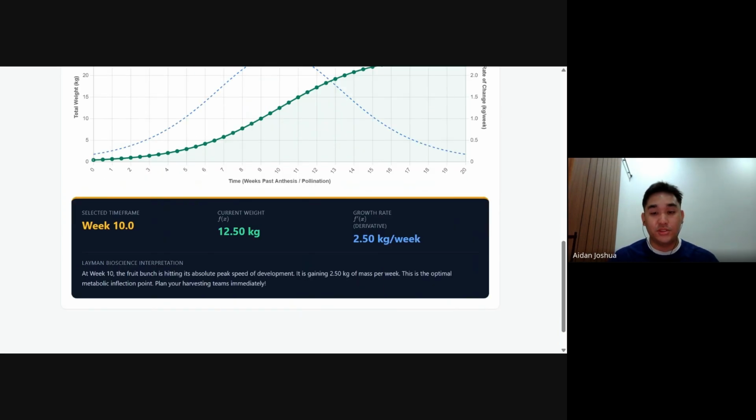For my final point, on how to make this HTML better and improve the user experience, I would recommend adding dynamic input sliders for the model parameters. You might ask why. Right now, the carrying capacity, the growth rate and the inflection point are hard-coded into the JavaScript math formula. However, real-world biological data changes due to seasonal droughts, pest infestations, or variations in fertilizer. Now, how do I implement this? I would add HTML range inputs allowing users to slide and alter these variables, and link them to update the chart dynamically, which allows us to update the chart in real time.